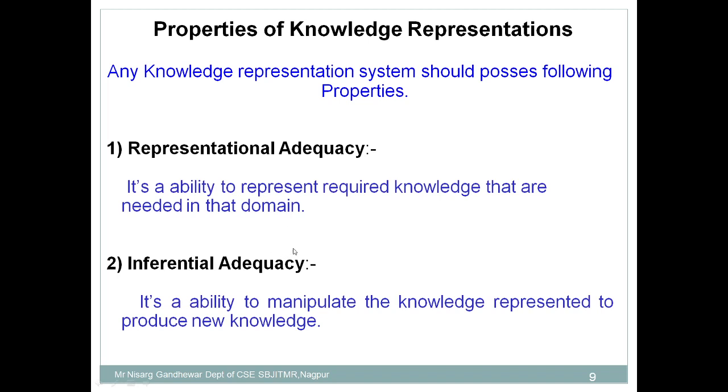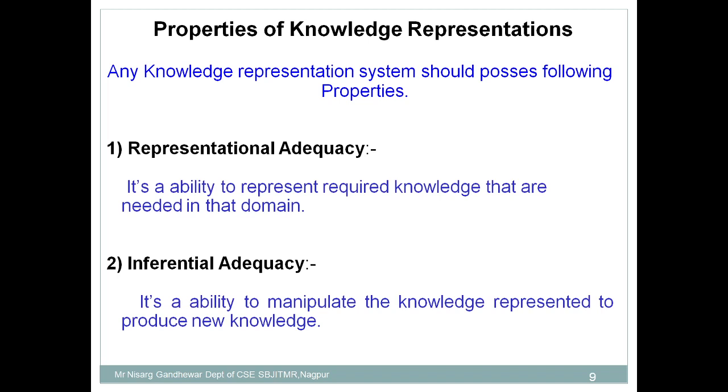The second property is inferential adequacy. That means it is the ability to use the knowledge to produce new knowledge. It's not that you are just gaining the knowledge; once you gain the knowledge you have to utilize it to generate new knowledge. Let's take a simple example. Suppose you gain a good understanding of deep learning. Now you have to use that deep learning to derive new concepts, to derive new conclusions. You have to come up with new knowledge.